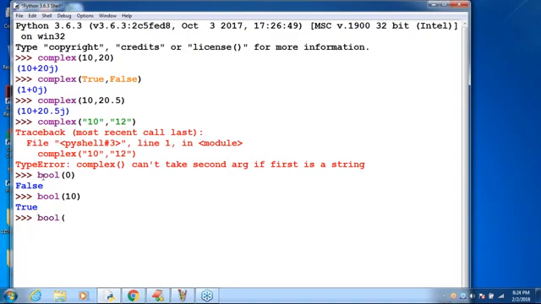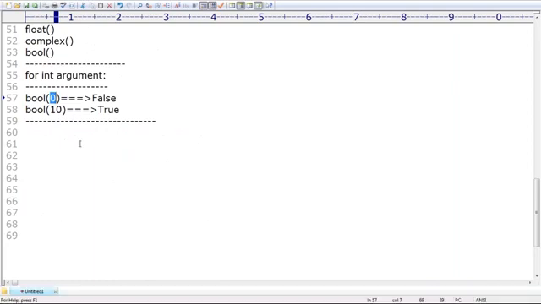One student, Vedant Tiwari, is asking about a negative number. What is the output? By default we are going to get true, because non-zero means true only, whether it is a positive number or a negative number. Clear? That is the behavior of the bool function for an int argument.